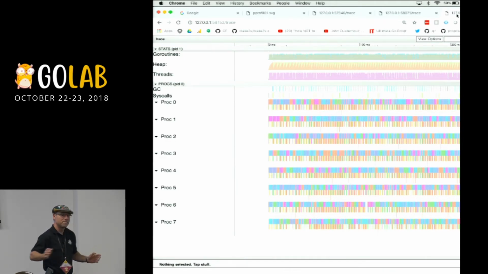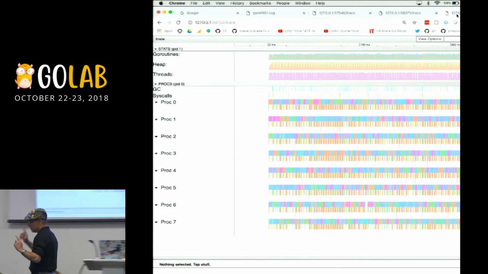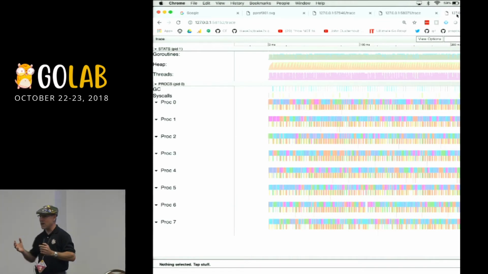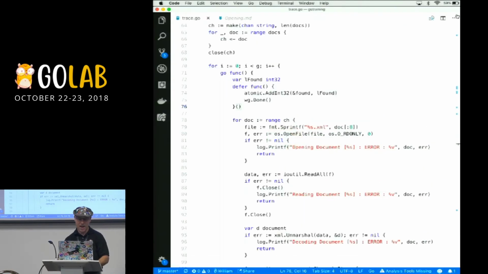Now, this is all great. But what if, out of these 1,000 files that we're processing, our real performance problem right now is 1 or 2 of them? Maybe there's 1 or 2 outliers that are really causing us our pain. It would be nice to try to find those, wouldn't it? It would be nice to get this trace down to the file level, wouldn't it? In 1.11, we can do that now. Very cool stuff they've added to the trace API. So why don't we do that in the last 10 minutes that we have here?